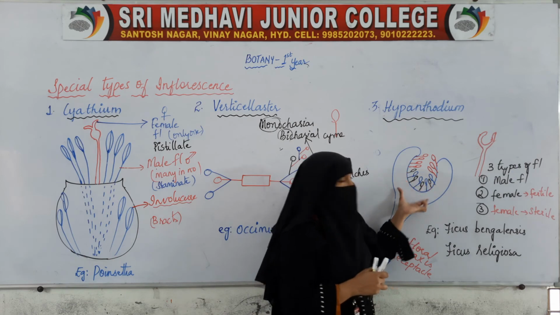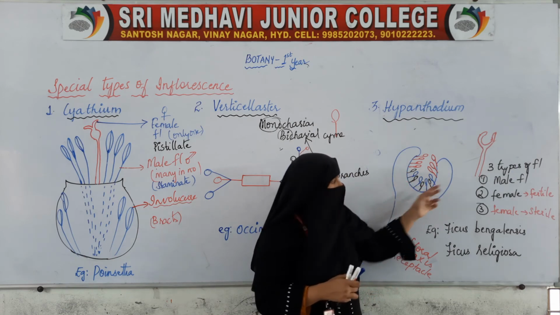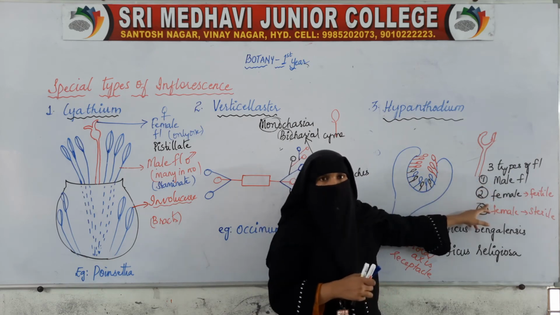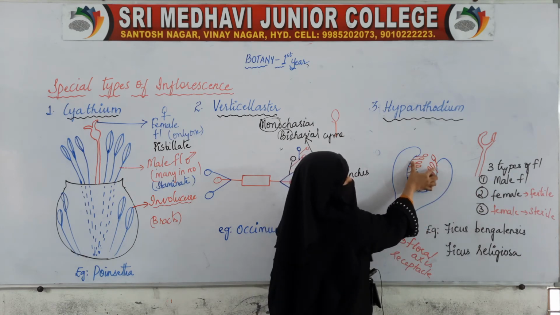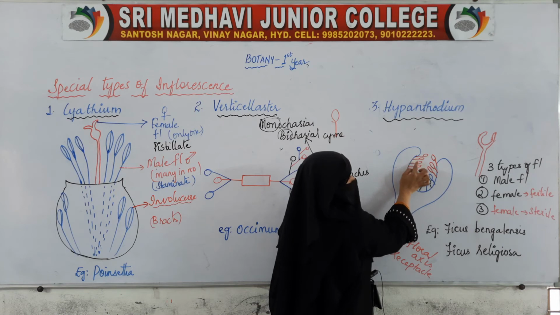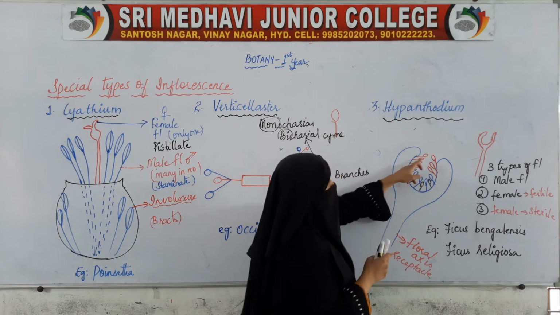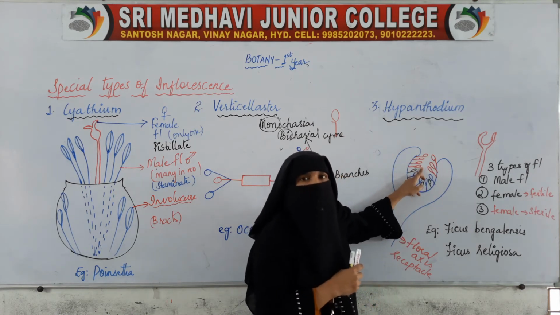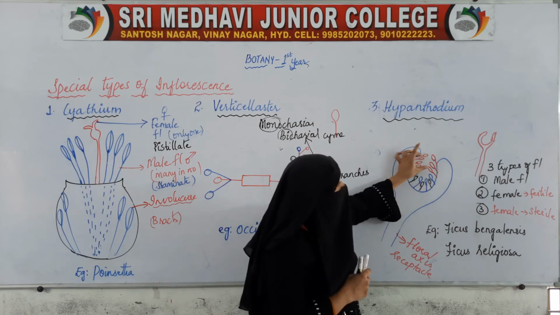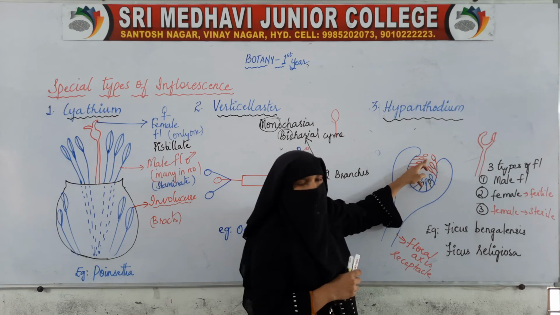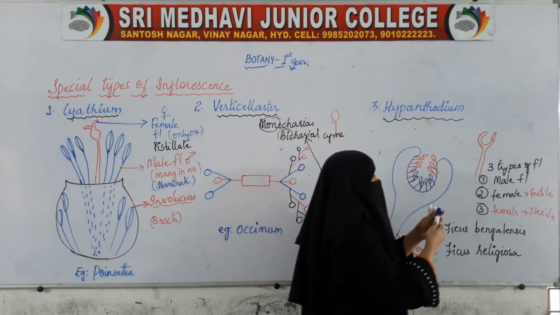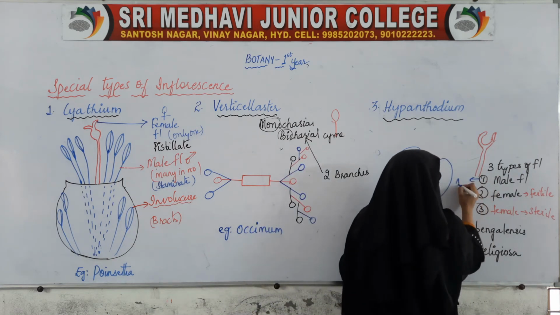So on this receptacle, or main axis, we find three types of flower. At the neck, at the top of this, we find the male flowers. You see these red color flowers? These are the male flowers, which are near the opening of the receptacle, at the neck.